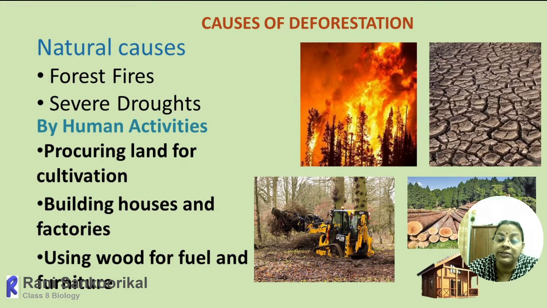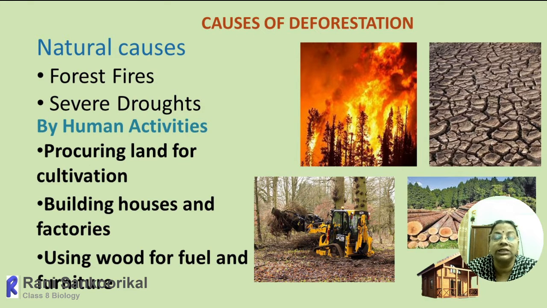Then what are the main causes when we deal in detail? We can broadly divide the causes into two major categories. The first one is natural causes, that means without the influence of human beings. How the natural calamities, or from nature itself, how the destruction is taking place. Then the second category is how human beings and their activities can accelerate the process of deforestation. The first one is natural causes.